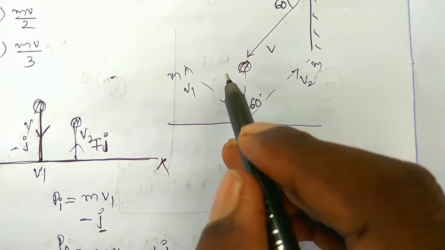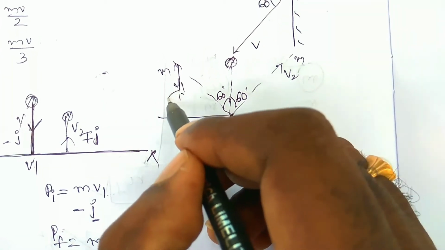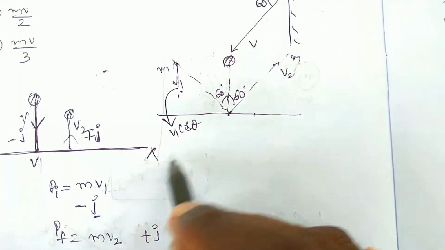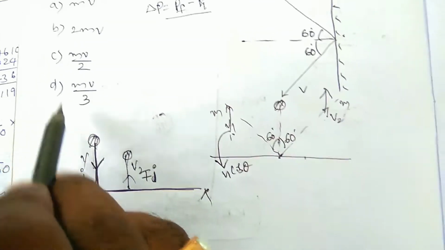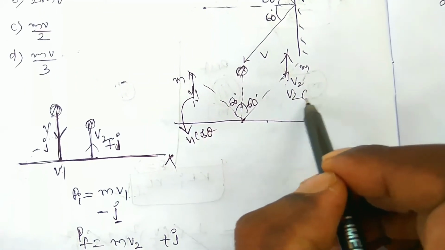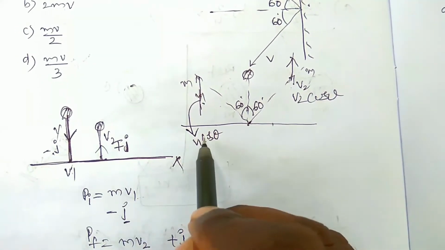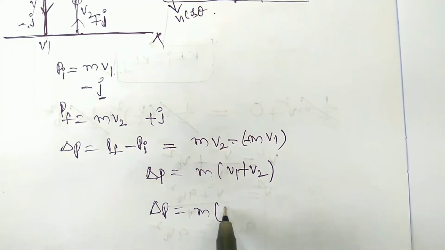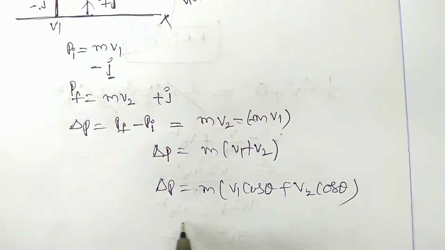So here is the ball which can be drawn with speed v1. The velocity component will be written as v1 cos theta, and the ball makes an angle theta. This is upwards, which is v2 cos theta, and this is downwards, which is the first ball, v1 cos theta. You can write delta p is equal to m into (v1 cos theta plus v2 cos theta), right?